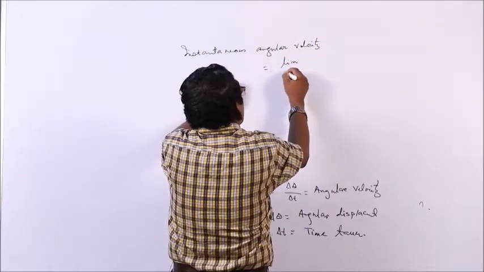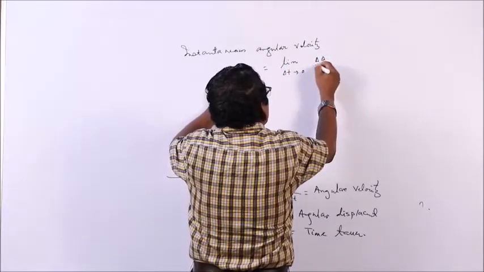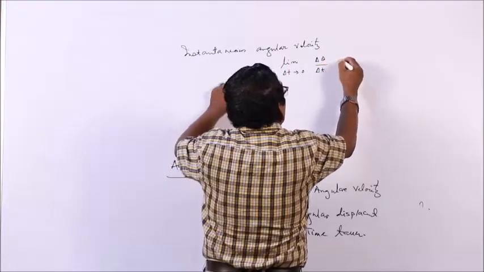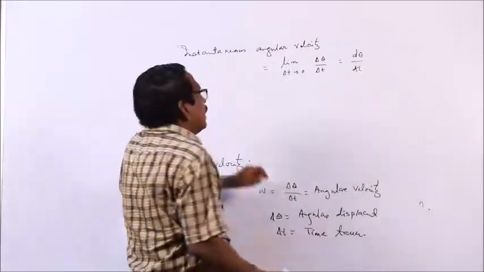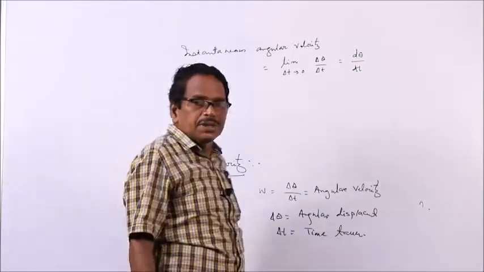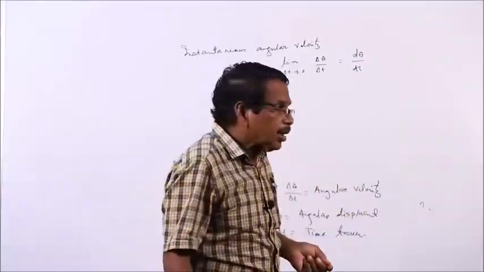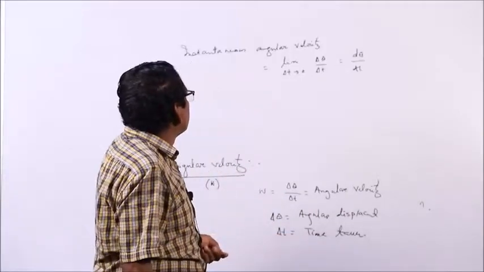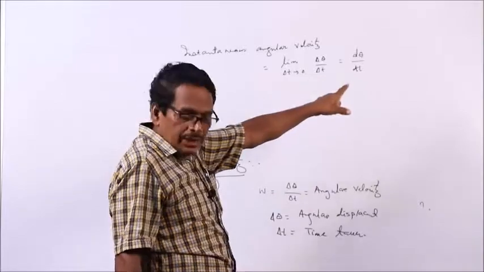So, the limit delta t tending to 0 of delta theta by delta t, which is the rate of change of angle, d theta by dt. Instant means very small time. When time becomes very small, the angular velocity is called instantaneous angular velocity.